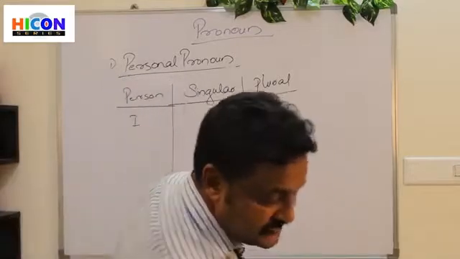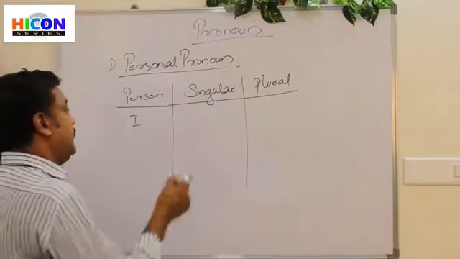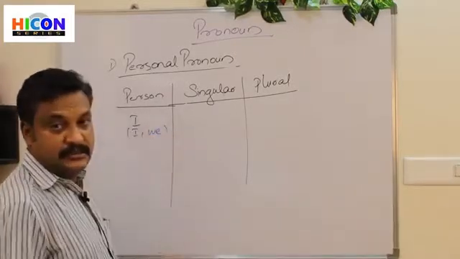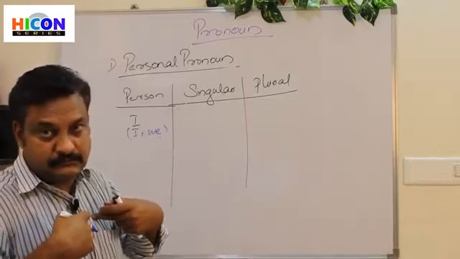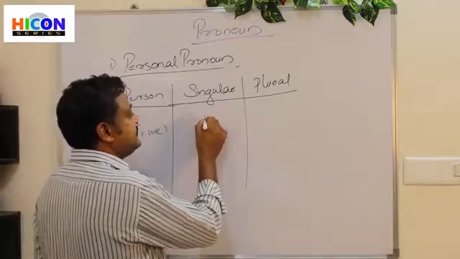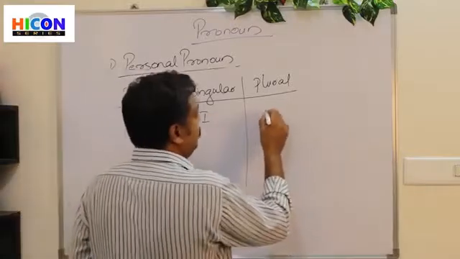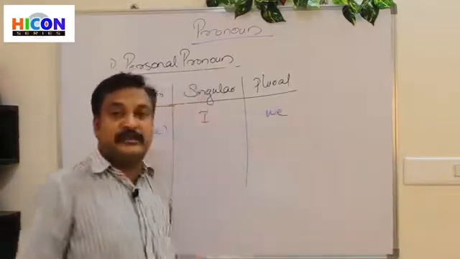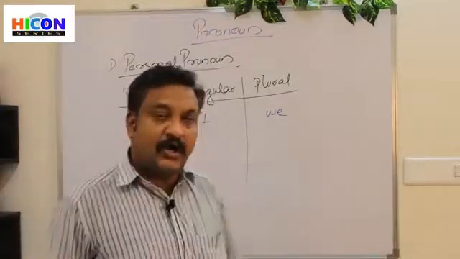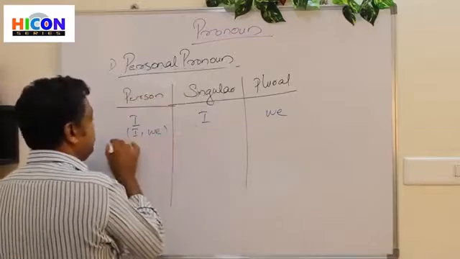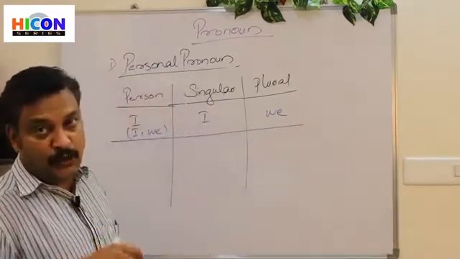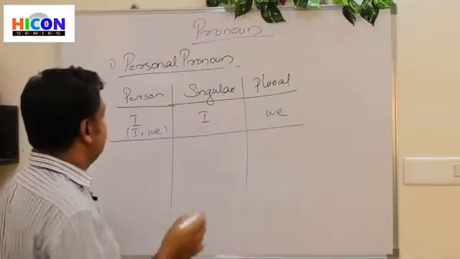Which are the first personal pronouns? I, we. So I means me alone, so I is a singular pronoun. Then we means more than 3 or 4 people are there. So I is a singular first personal pronoun and we is a plural pronoun.